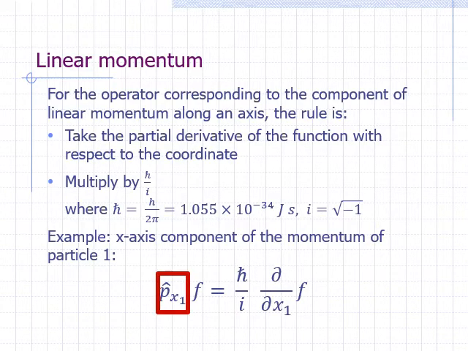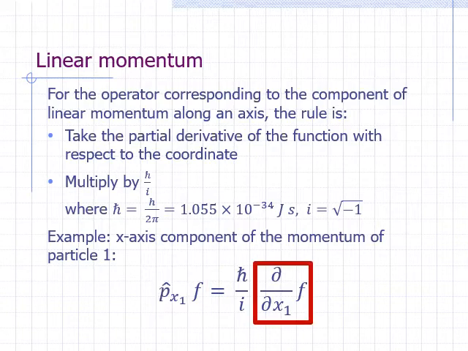The symbol is p sub x sub 1 hat. P stands for linear momentum. X sub 1 means we are referring to the momentum along the x-axis for particle 1. If we apply this operator on an arbitrary function f, what we do is take the partial derivative of f with respect to the x-coordinate of particle 1. Then multiply the result by h bar over i.